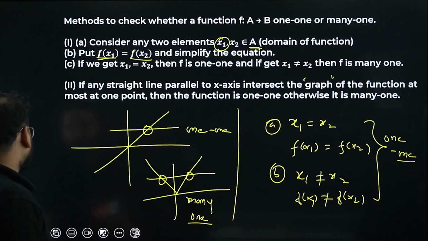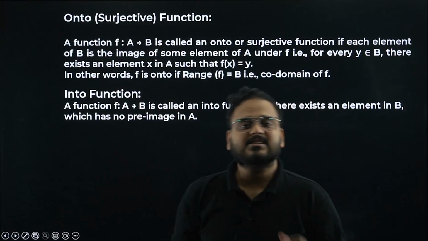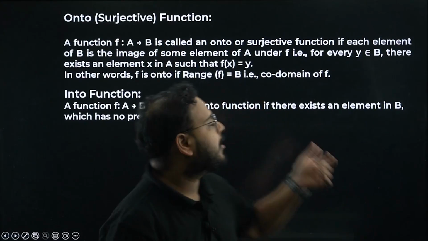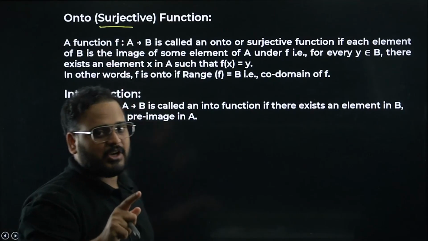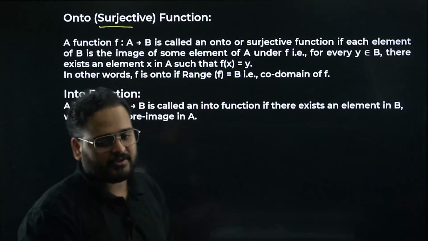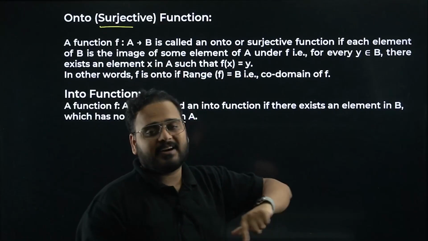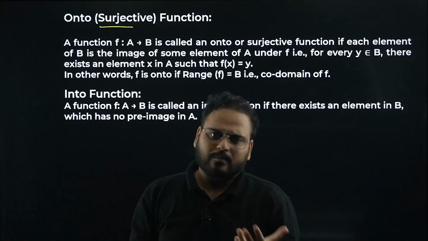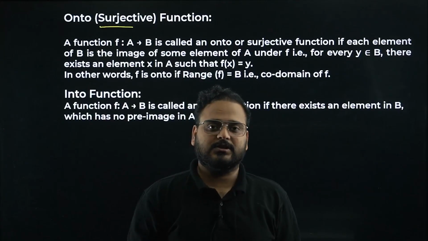Moving on. Next is the onto function. So the 1-1 part is done, 1-1 and many-1 is done. Next is onto and into. Let's look at it. Onto is also called a surjective function. 1-1 was called an injective function. I hope you remember that. Onto is called a surjective function. A function f from A to B is called an onto function if its codomain is equal to the range of the given function. You know what is codomain, right? How do you find range?